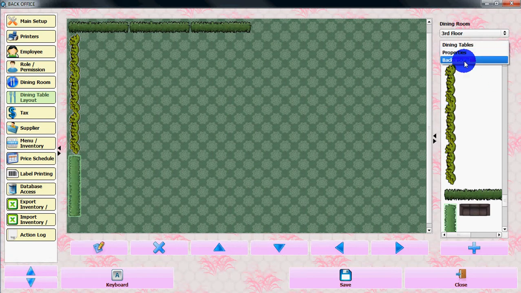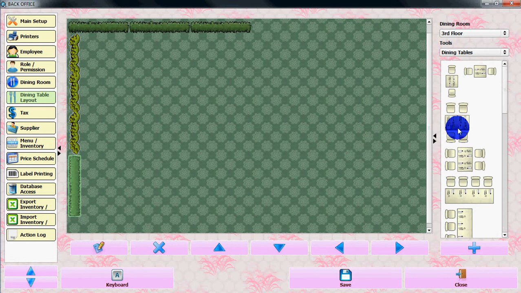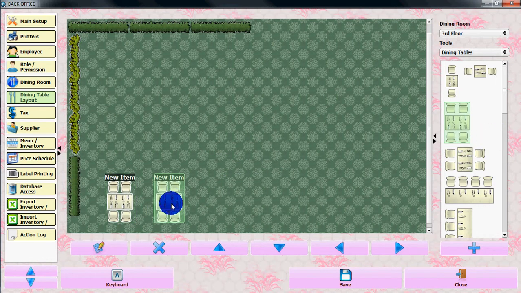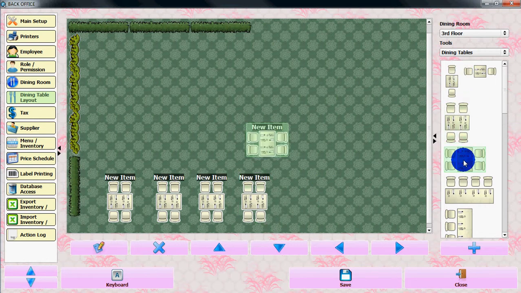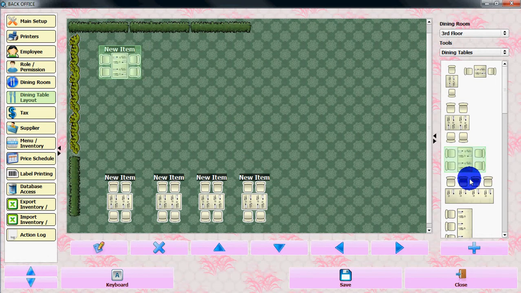Okay, let's put some tables here now. Let's put some tables. You can put as many tables as you want. Let's put a bigger table, different size, different type. Let's put a side table. Let's put it here.